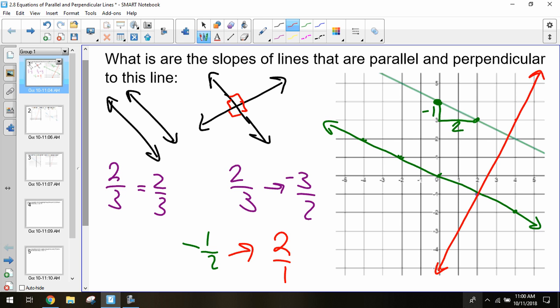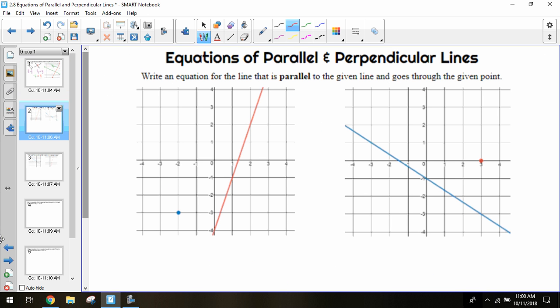So that's what we were supposed to get from yesterday. So good. We're going to add just another thing onto that. This is where it should start. So we know how to graph them. Now what we want to do is be able to write the equation of the line.